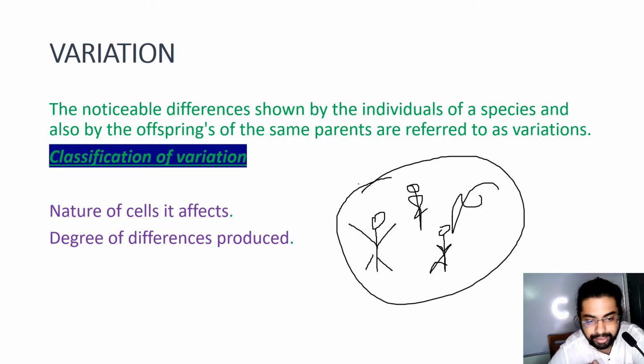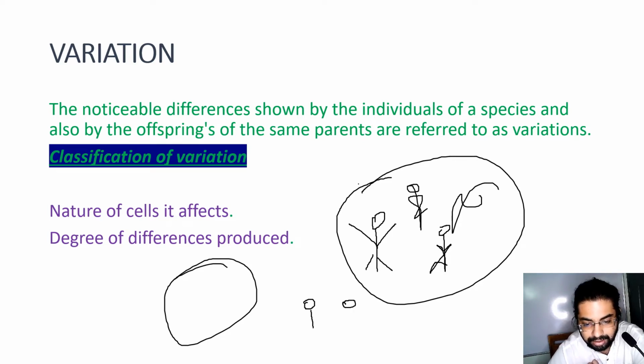These are noticeable differences shown by the individuals of the same species and also by the offsprings of the same parents. The offsprings of a single parent are slightly different from each other. This noticeable difference is termed variation.